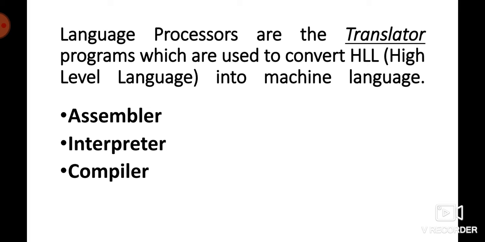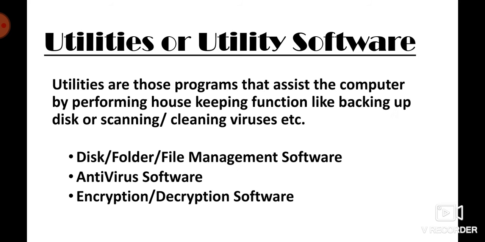So this is about the 3 types of language translator processors. Now come to the next type of system software, which is utility software. What is the work of utility software?